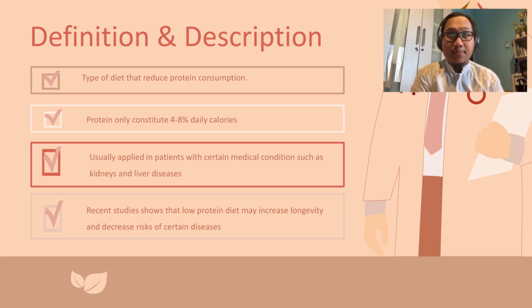Excess protein is typically broken down by the liver and produces waste product called urea, which is excreted by the kidneys. Reducing protein consumption can ease the workload of liver and kidneys, which can be beneficial for people with liver disease or impaired kidney function. Recent studies have also found the association between low protein diets and several health benefits for the general population, such as increased life expectancy and reduced risk of chronic conditions like cancer, heart disease, and diabetes.